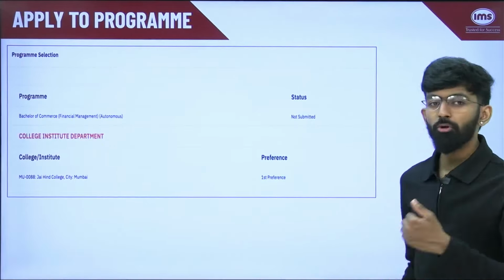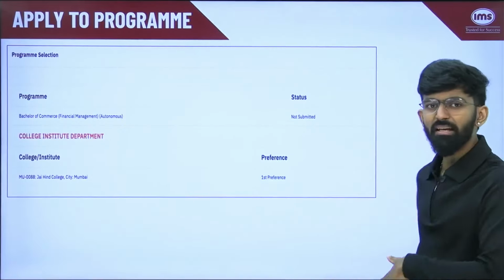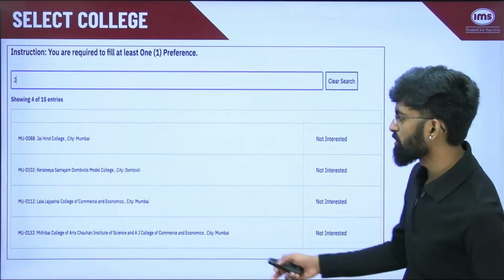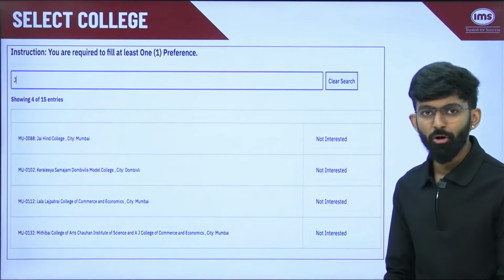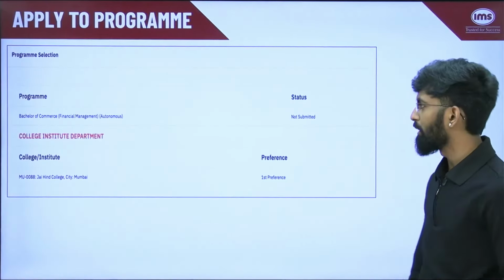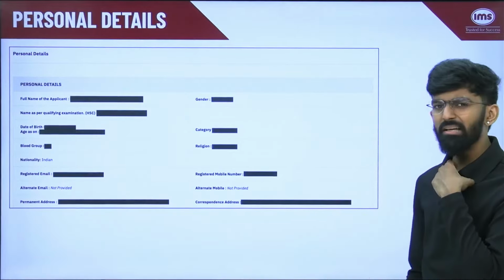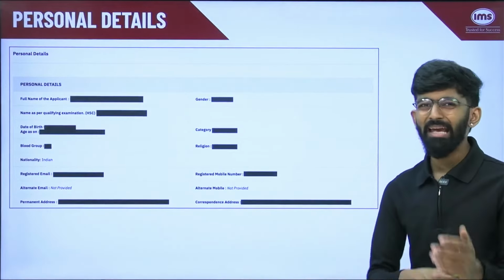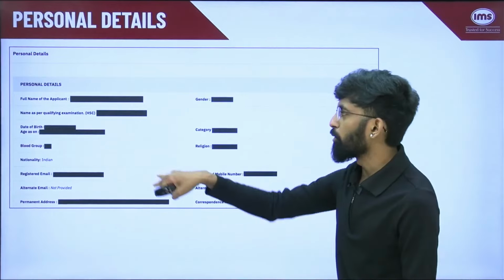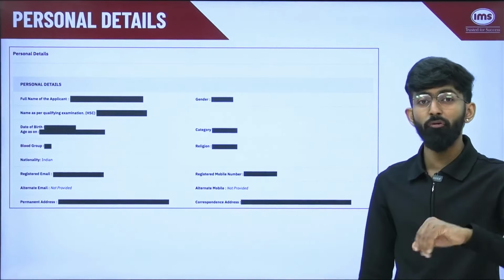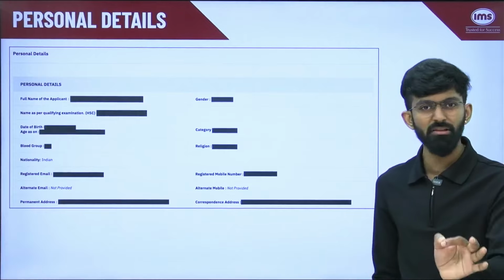So the student could also select Mithibai and put it as second preference. Then they can also select, let us say, Lala Lajpat Rai College and keep it at third preference. It is allowed. Once you are done with this step, it will take you to the personal details. Here you cannot edit any details. You can only review the details which you have already entered during the profile completion step.